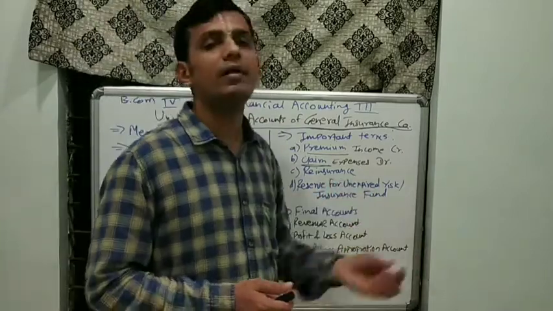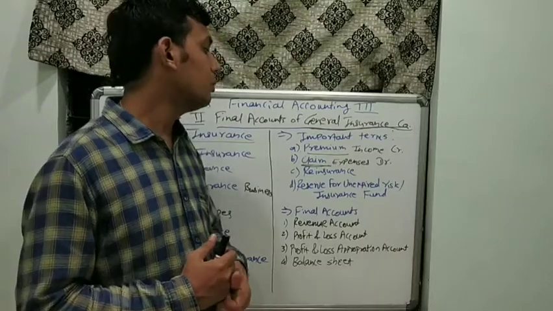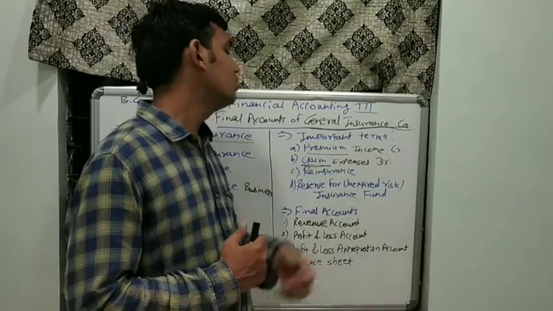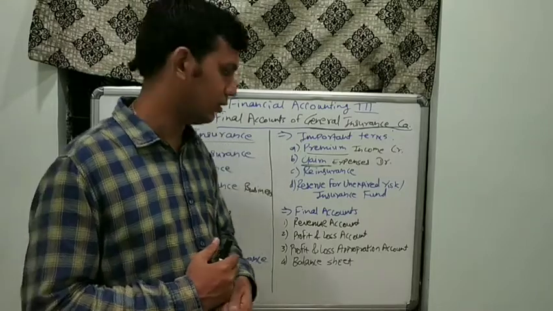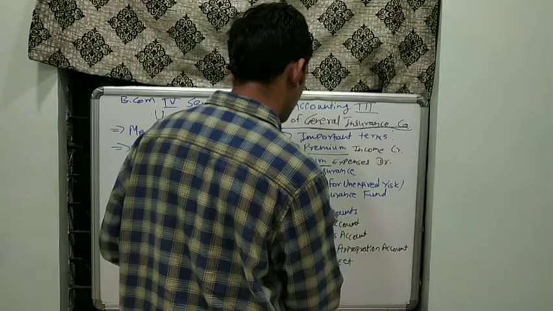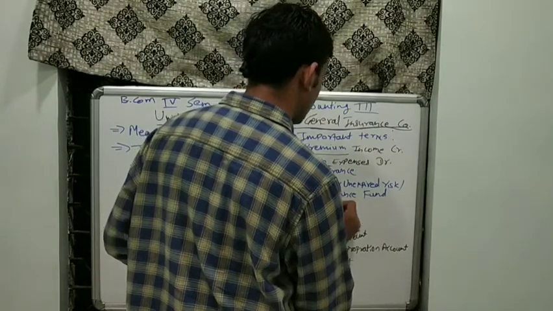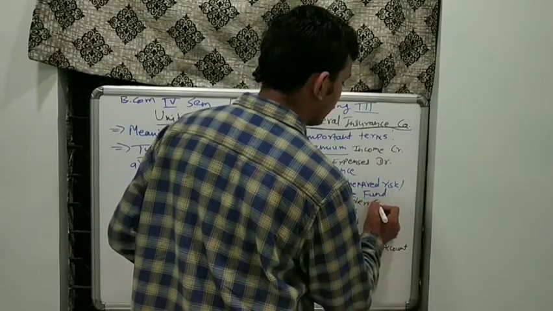Reserve for unexpired risk is that amount which a company has to make against the net premium of the current year. For marine, it is 100%, whereas other than marine, it is 50%.